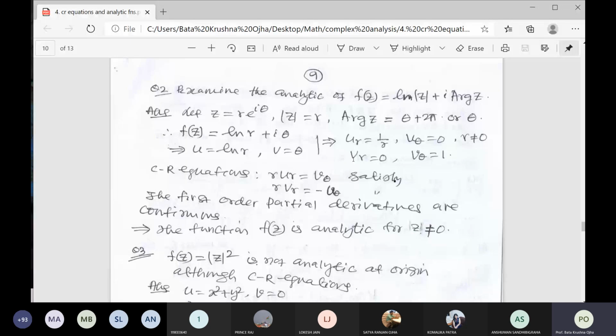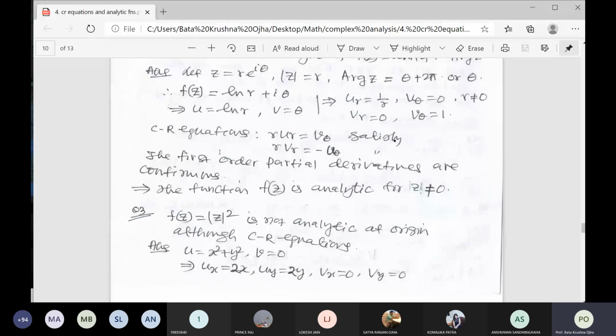Now apply the polar form formula for the CR equation. Partial u by partial r is equal to 1 by r, partial u by partial theta is 0, partial v by partial r is 0, and partial v by partial theta is equal to 1. r is not equal to 0. So what is the CR equation for polar form? r u_r is equal to v_theta.